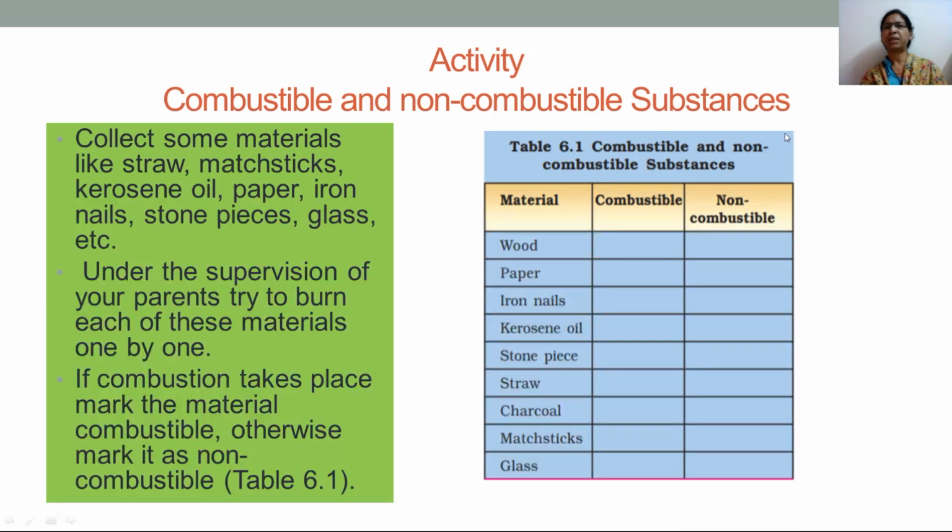So here is the table which you have to complete. Combustible and non-combustible substances. Materials: you can take wood, paper, iron nails, kerosene oil, stone pieces, straw, charcoal, matchsticks and glass. If it is burning, you keep it under combustible. If it is not burning, keep it under non-combustible. Similarly, you do it for all the materials.